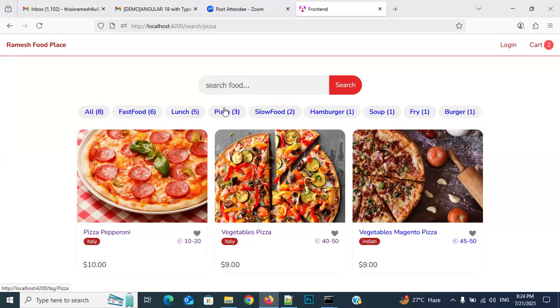Three. Why? Because I searched with pizza. So how many pizzas are there? There are 3 types of pizzas in these 8 products. So we are getting only 3 pizzas.